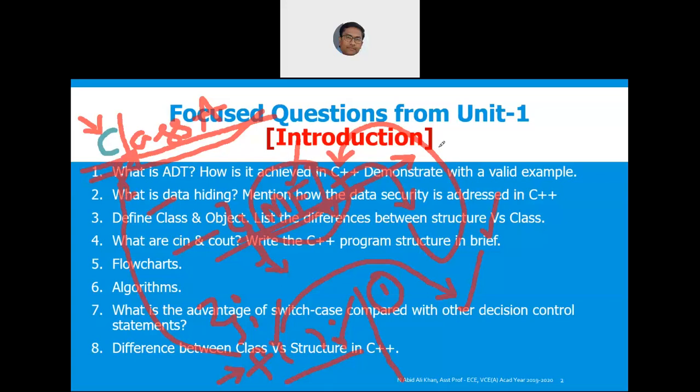Let me repeat the question. Is it possible to write a general function to pass the objects of a specific class? If yes, how? Illustrate with an example. If no, why? Justify the reason.